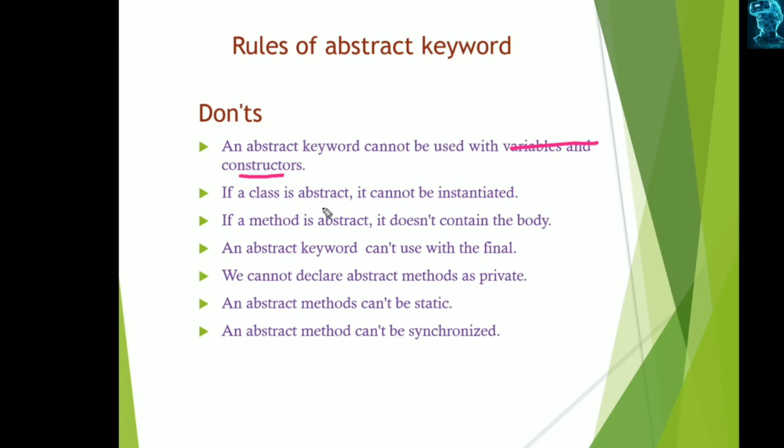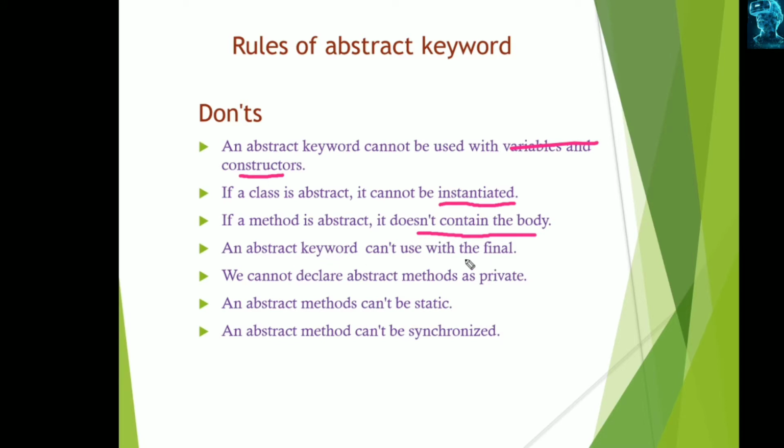If the class is abstract, it cannot be instantiated. Normally a class in Java can be instantiated, but an abstract class cannot be instantiated. If a method is abstract, it does not contain any body. If we declare the method as an abstract method, it doesn't have a body. It has only the prototype, just like in C++.